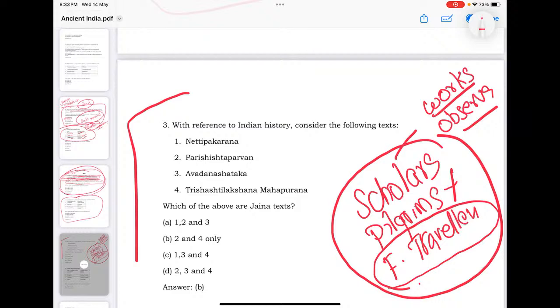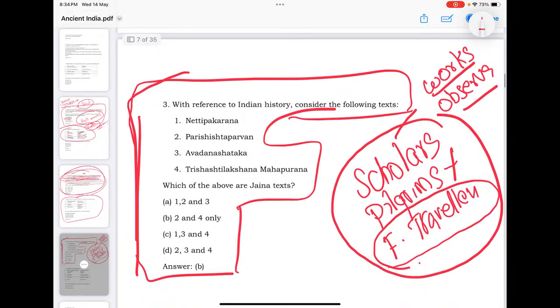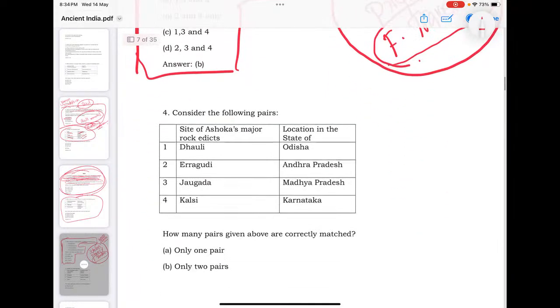Now see, there is another question which is again on test. Again see the literature. You see, Nayadhammakahao, Parishishtaparvan. See, all this Buddhist Jain literature are given. And the 2 and 4 are Jain literature, the rest of them Buddhist literature.